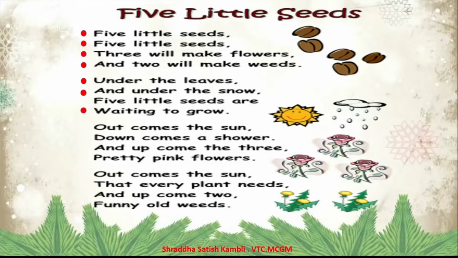And then what happens? Out comes the sun. So can you see? The sun comes shining brightly. And when the sun is shining brightly, all the snow which is there on top of the seeds, they melt and they go away. Okay?